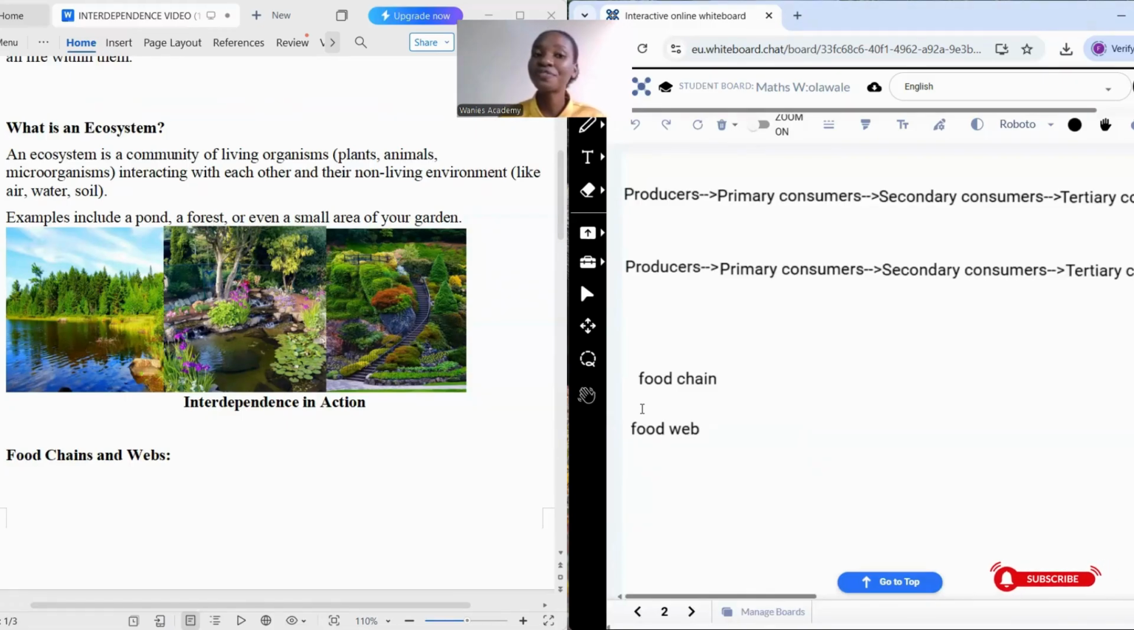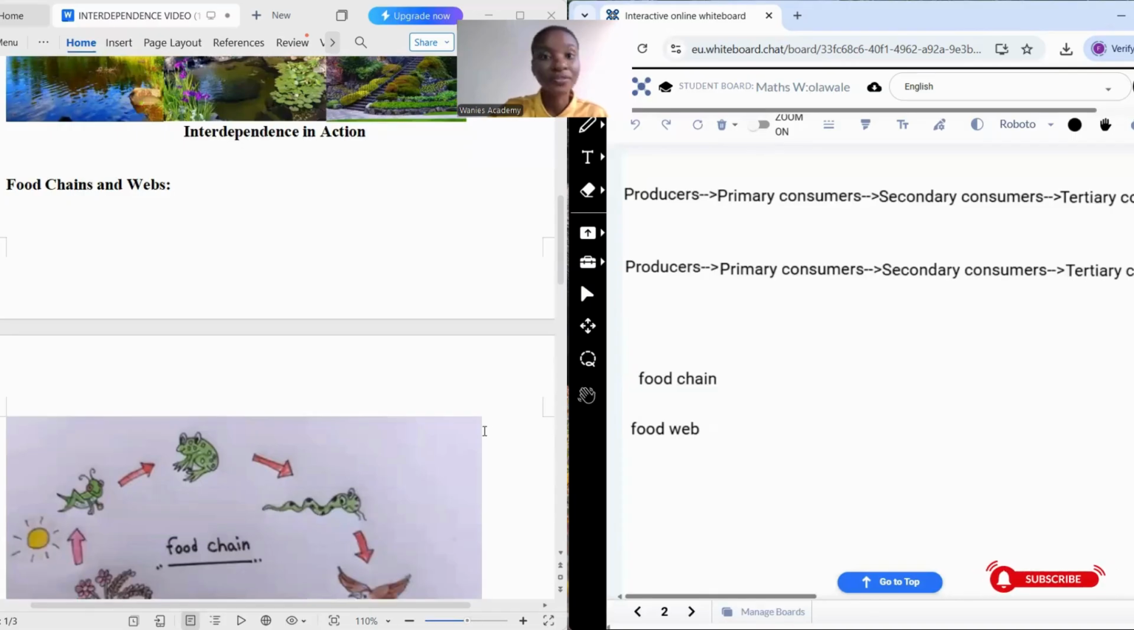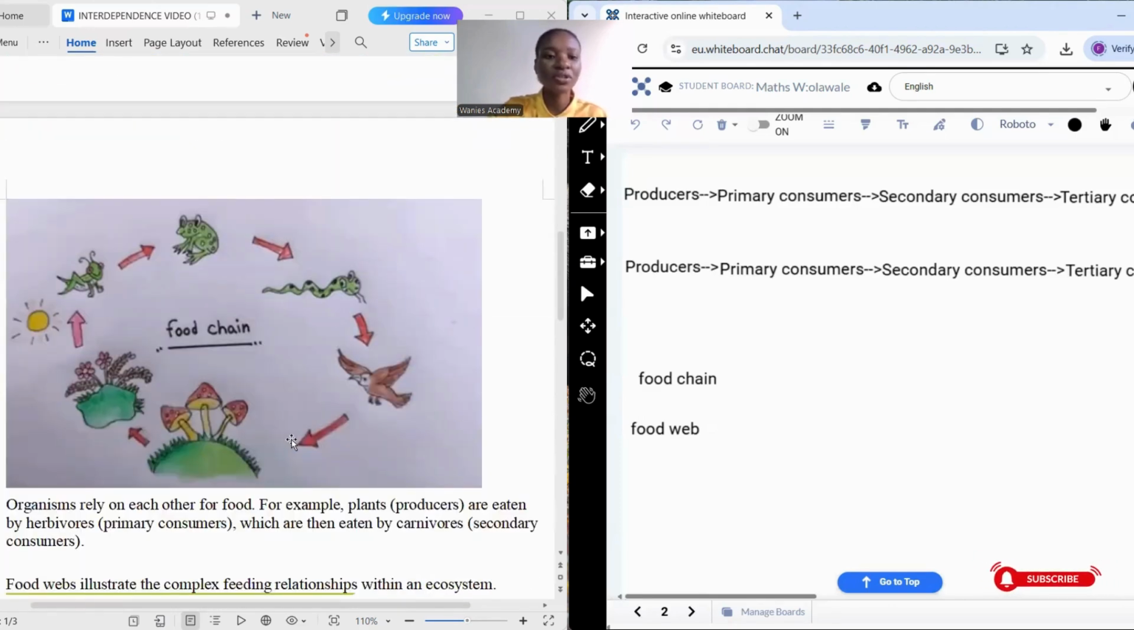So when we talk about food chain, what do we mean? In an ecosystem, there must be a food chain. Why? Because there are living things in this ecosystem, and all living things must feed. Remember, that is part of the characteristics of a living thing. So when we talk about the food chain, this is exactly what we're talking about.